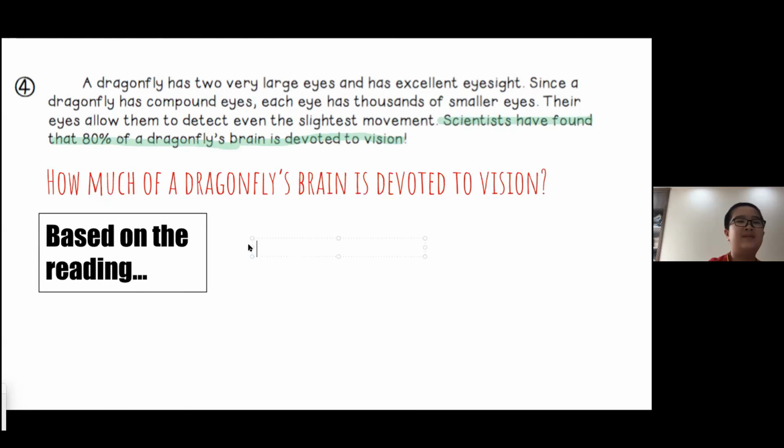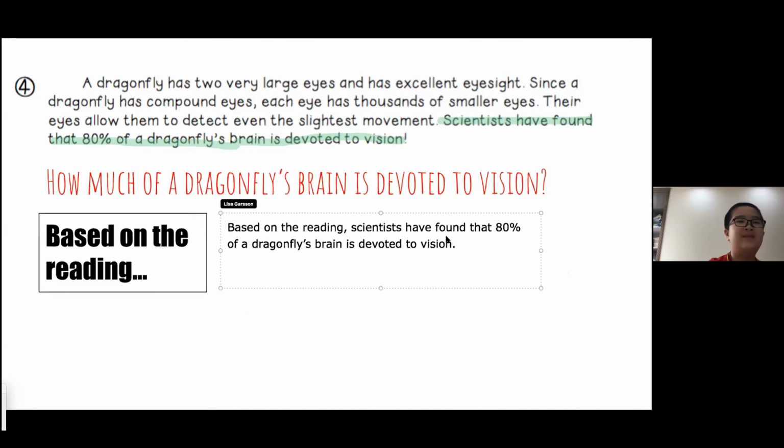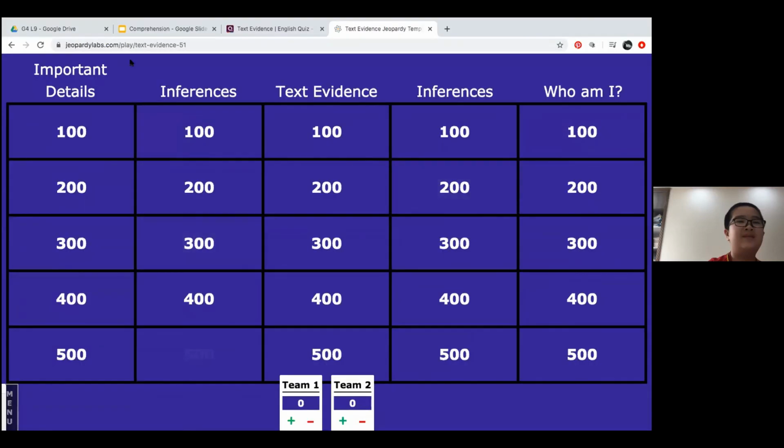A dragonfly has 2 very large eyes. How much of a dragonfly's brain is devoted to vision? Based on the reading, scientists have found that 80% of a dragonfly's brain is devoted to vision. Okay, based on the reading, scientists have found that 80% of a dragonfly's brain is devoted to vision. Good job. Okay, that is how we use text evidence in an answer. Good job. 300, what category?